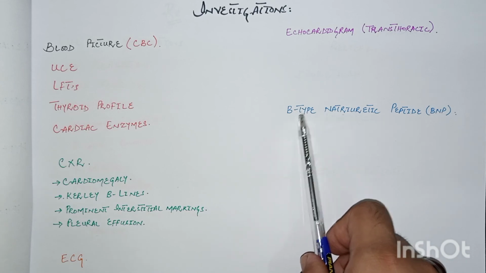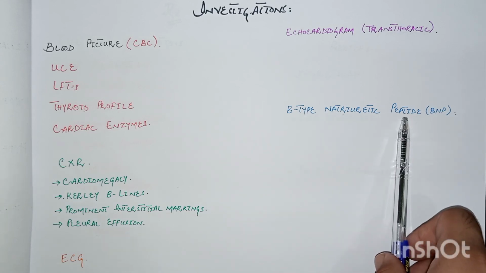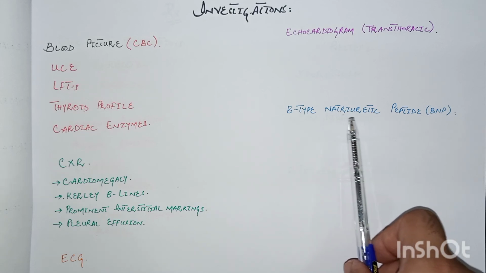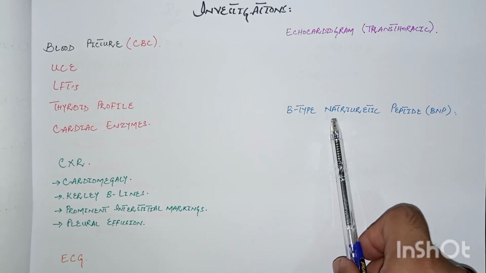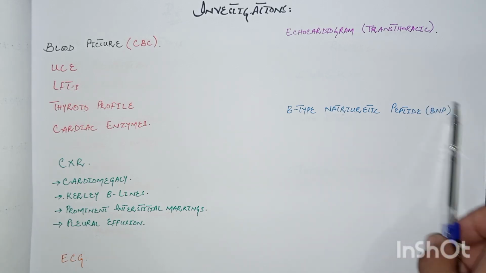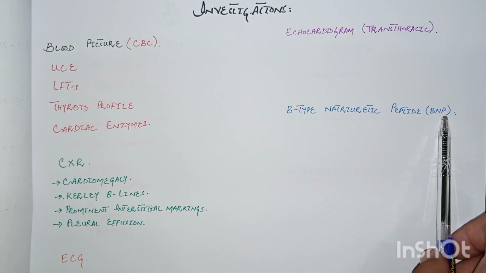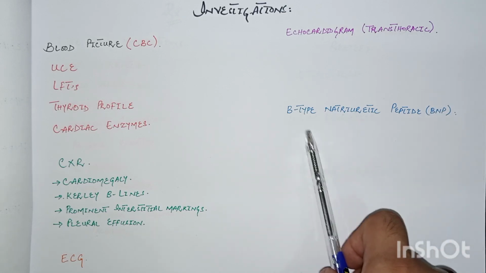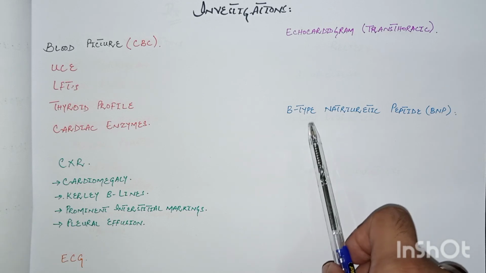The next investigation is BNP levels, that is B type natriuretic peptide. In congestive cardiac failure there is overfilling of the ventricles, so pressure overload as well as volume overload causes the release of this BNP from the ventricular muscles. So high levels of BNP suggest congestive cardiac failure, and this test is very important to differentiate between dyspnea of cardiac origin and dyspnea because of lung problems like COPD.